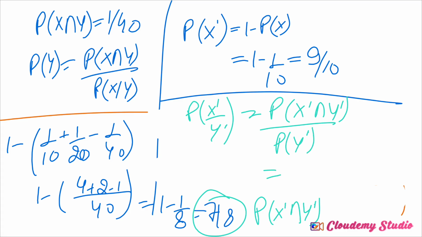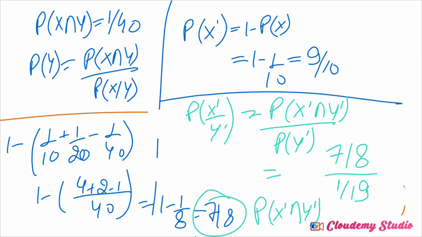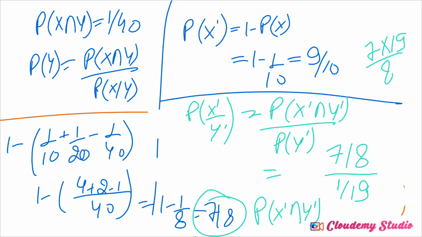So this will come to 7/8 and this is 1/19. So this will become 7 × 19/8. I guess I have done something wrong.